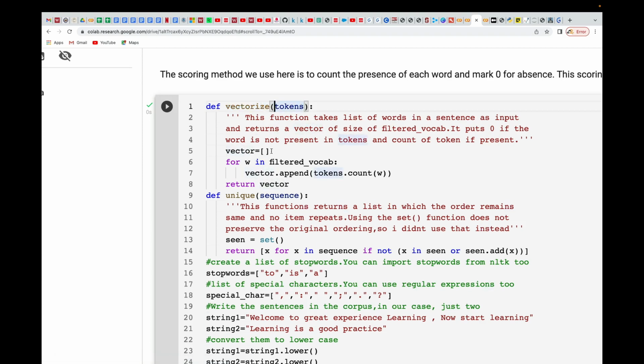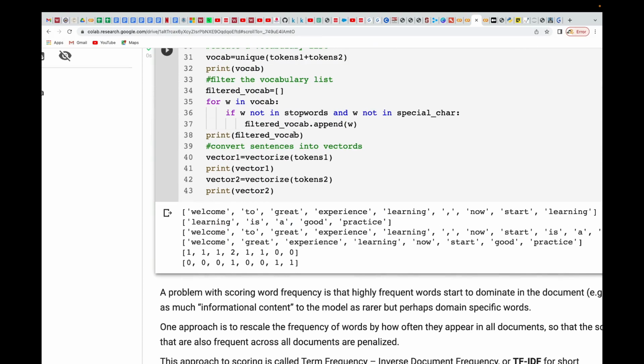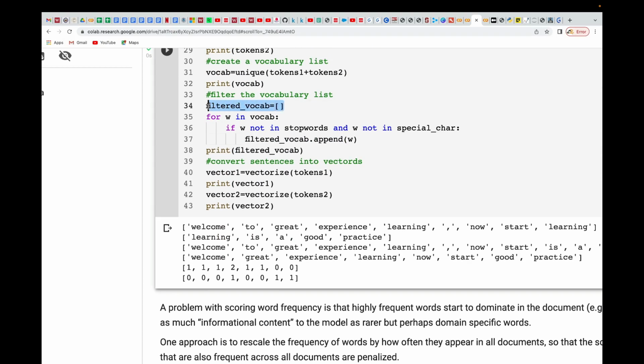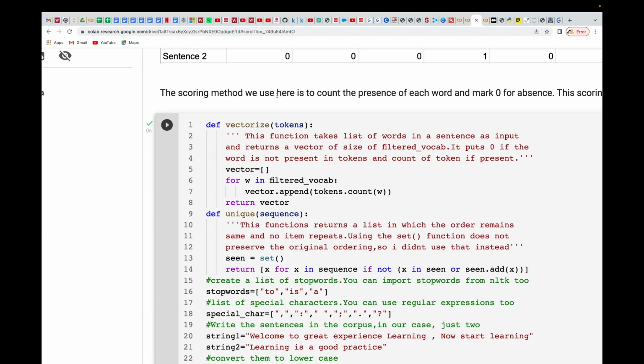In this vectorize function, I'm creating an empty vector, which I'll use later on. I'm saying that for w in filtered_vocab, this filtered vocab I created over here, so if I call the function, it will automatically pick it. For all the filtered vocabs that I have, it's going to count them and then append them to the empty list that I have over here.